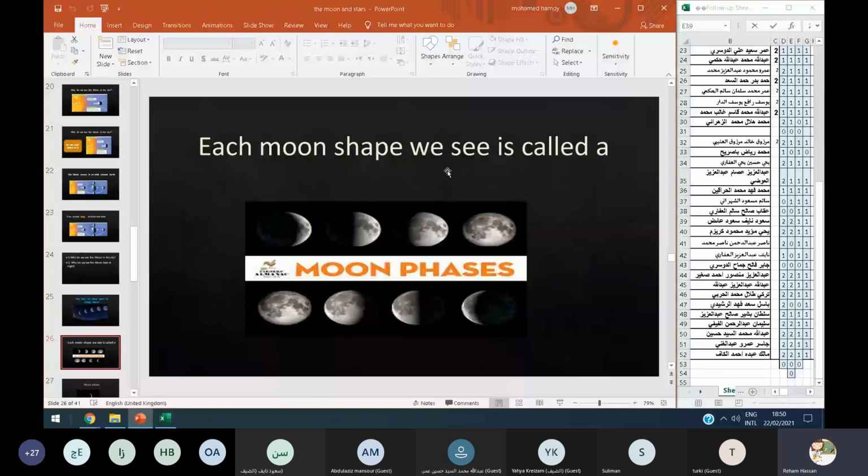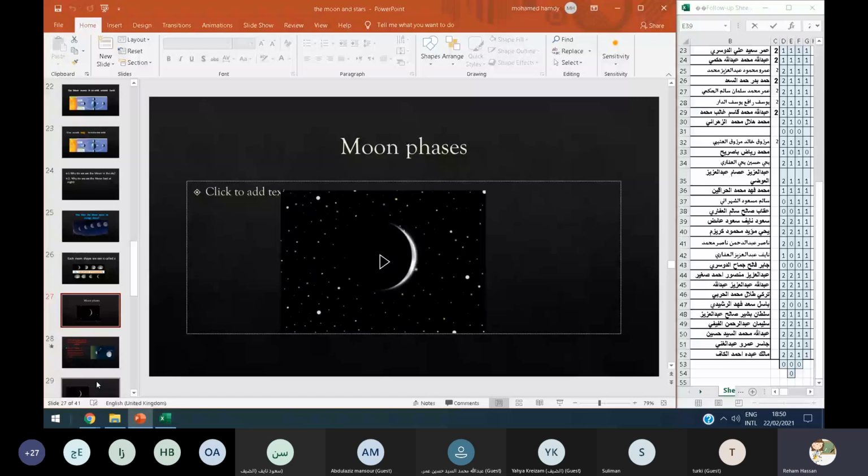What about the moon phases? Look well, this is the moon phases. The moon has different phases. Does the moon seem to change shape? From Earth, the moon looks as if it is changing shape, but really the moon doesn't change shape.